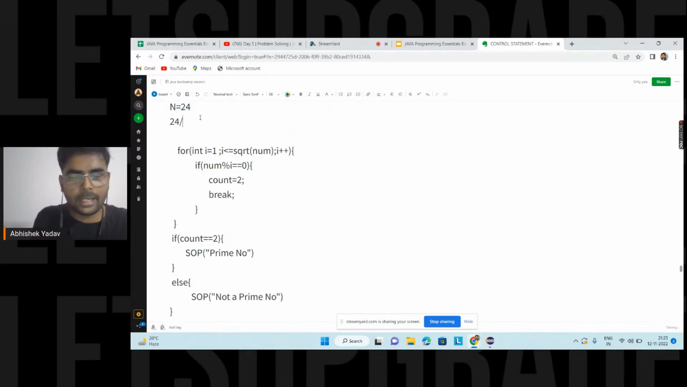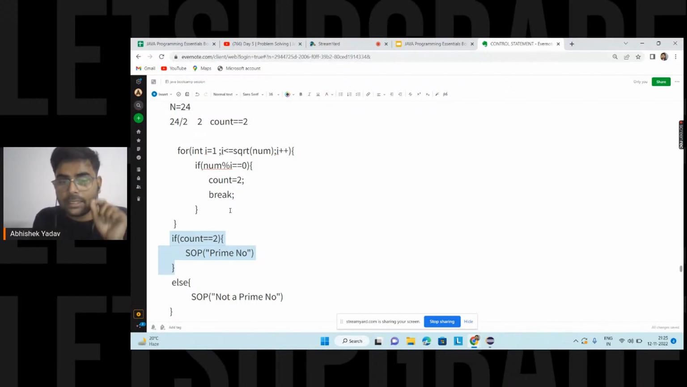24 divided by 2, you are saying yes, 2 is a factor of 24. That is, count is equal to 2. After that break statement, you will move out of the for loop and you are again executing the if condition. That is, count is equal to 2, prime number.